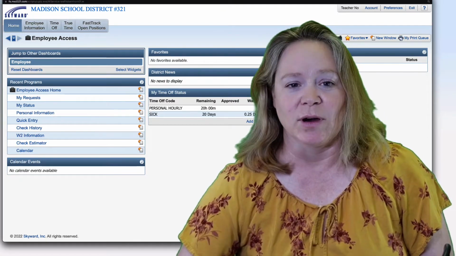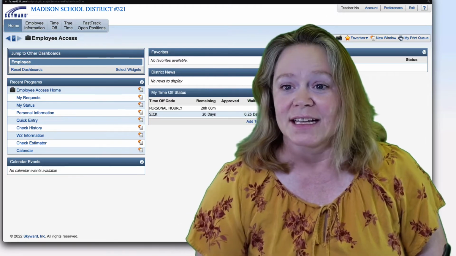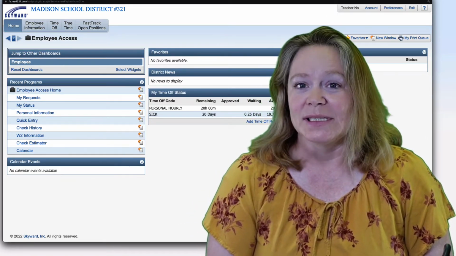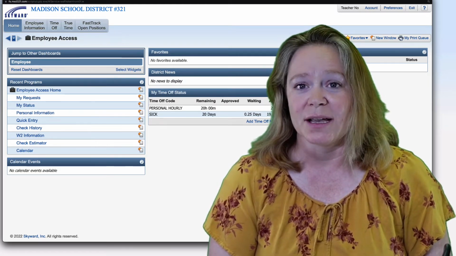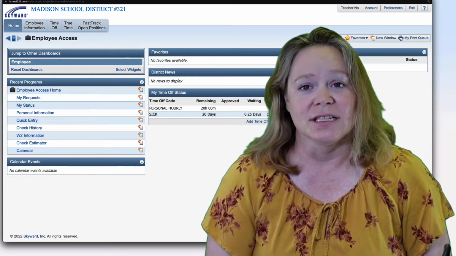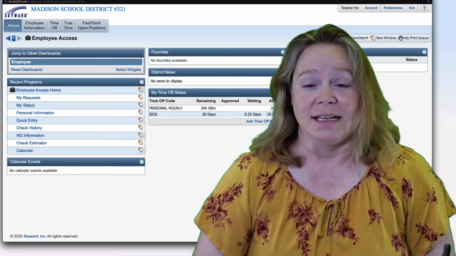So as we go on, I want to talk a little bit about Skyward and everything that's out there on Skyward. I hope you at least log into it at least once a year. After September's paycheck, please go in there and just make sure everything looks right. Make sure it's the right amount, your deductions are the way you want them, those kind of things. That just needs to be checked.